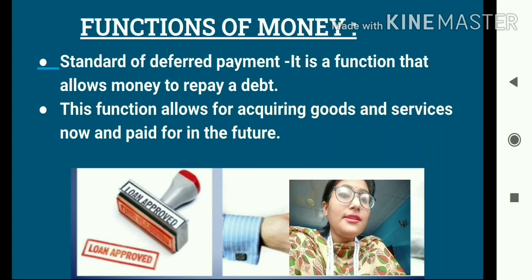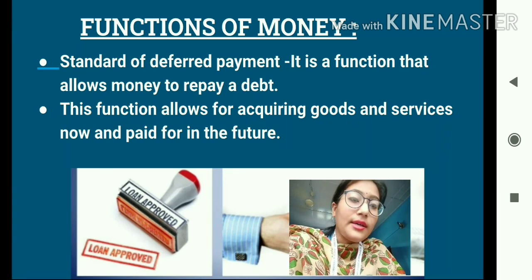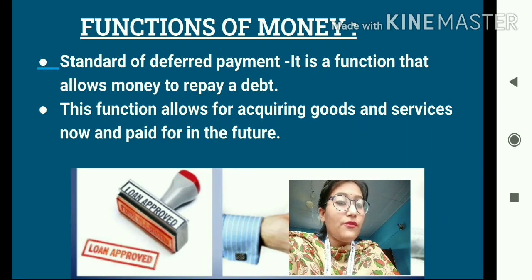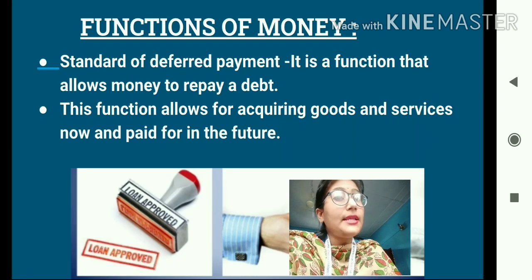Since money can be easily carried from one person to another, money enables the transfer of value from one person to another. And then the last function of money, that is standard of deferred payment. That means money also enables us to make a repayment of our debt at a future date. That means if we have money, we can buy the goods and services at the present point of time, and the payment can be made later on at a future date.